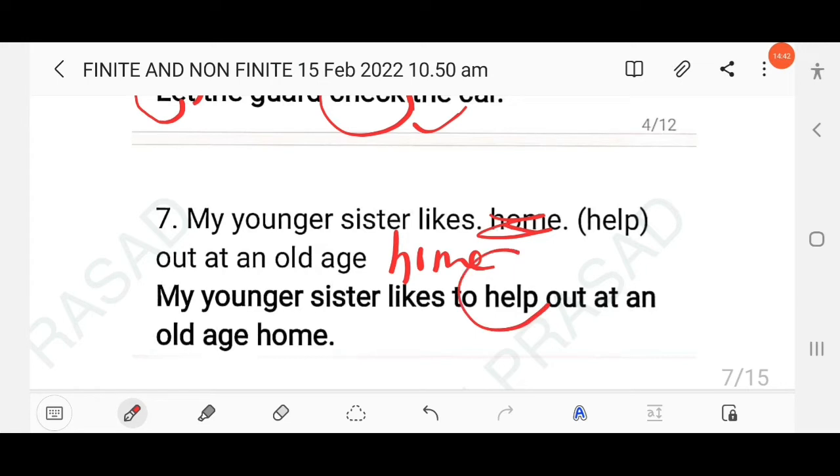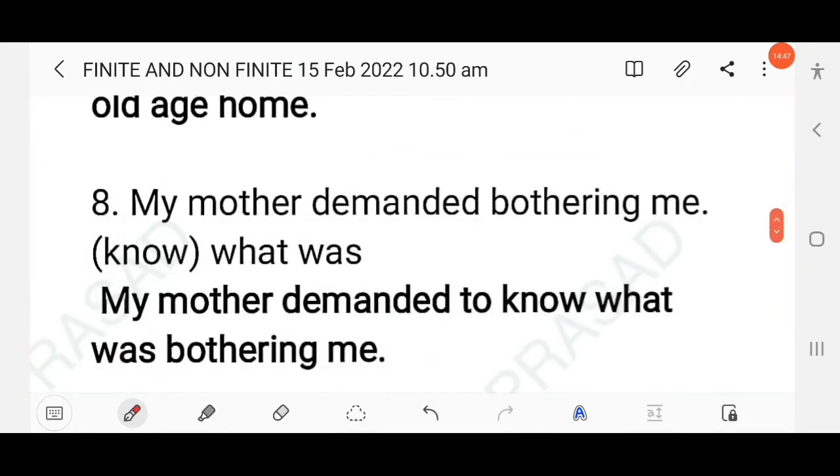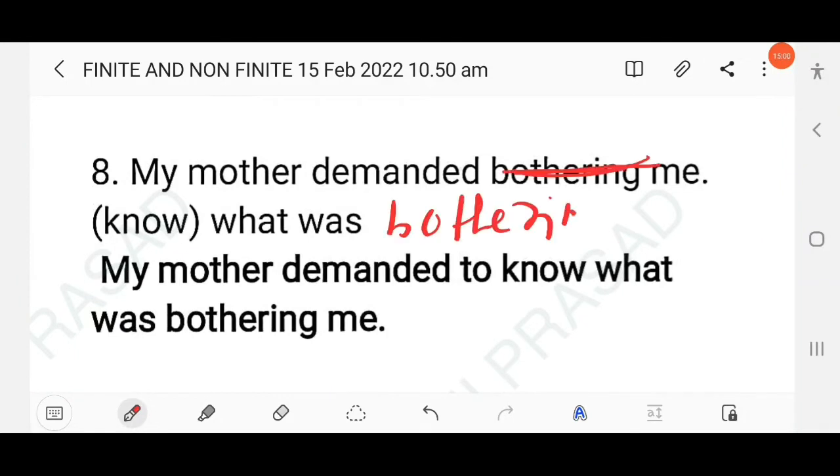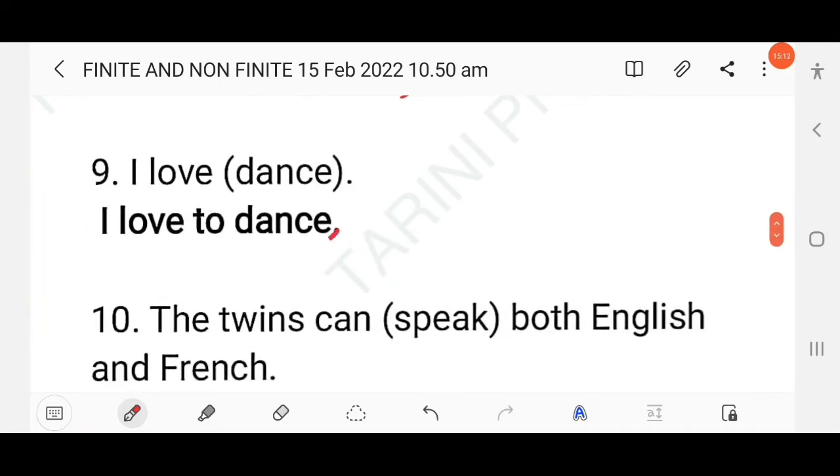Likes to help. So here to plus infinitive will be used. Then next here, my mother demanded to know. So here to plus infinitive will be used, right? My mother demanded to know what was bothering me. Then next question here, I love to dance. So yes, here to plus infinitive will be used.